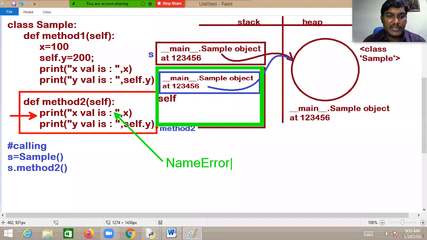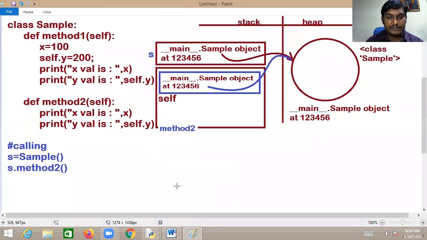Yes, you will be getting a NameError. This is because for the variable X, memory is not allocated yet. Memory is not allocated yet, so there you will be getting NameError. Now, is this line going to work or not? You will be getting NameError. Kindly notice it.